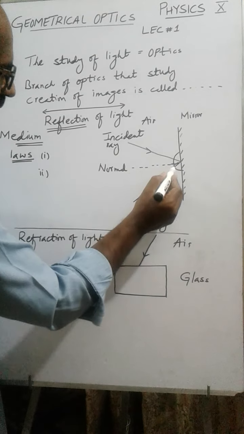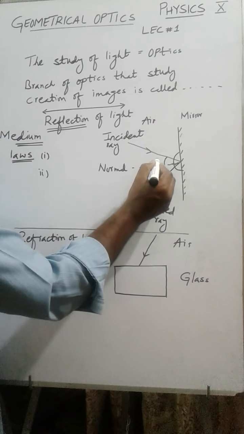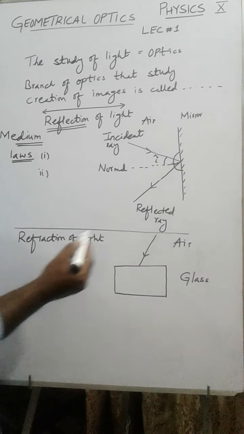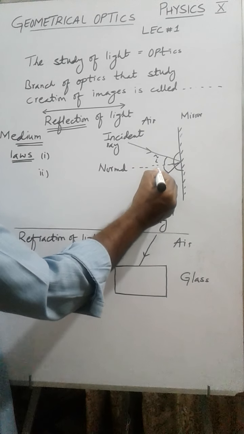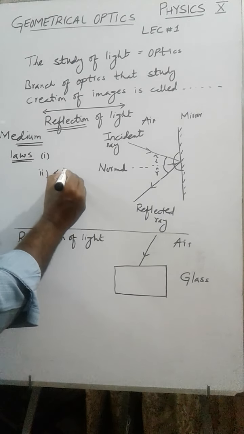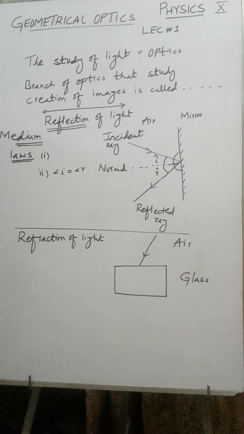Look here, this is incident ray, this is normal. The angle between incident ray and normal is known as angle of incidence. I represent it by i. Similarly, the angle between reflected ray and normal is known as angle of reflection. So angle of incidence is always equal to angle of reflection. These are the two laws of reflection.